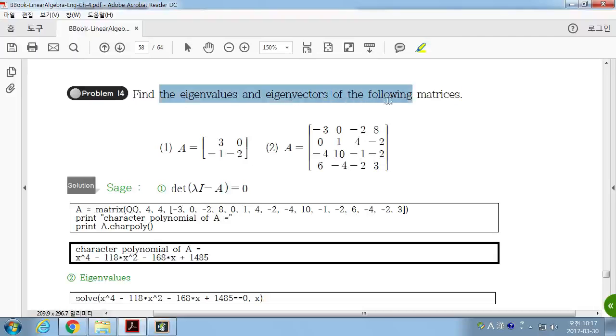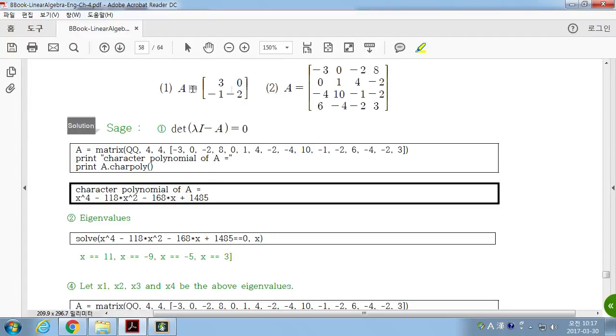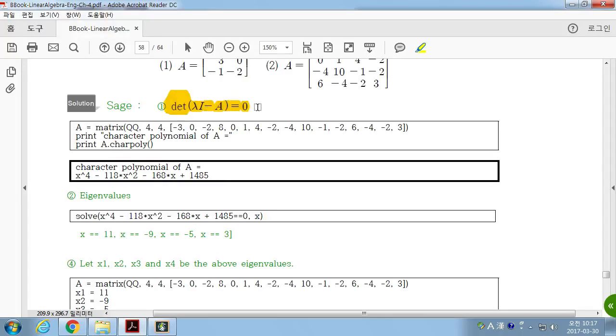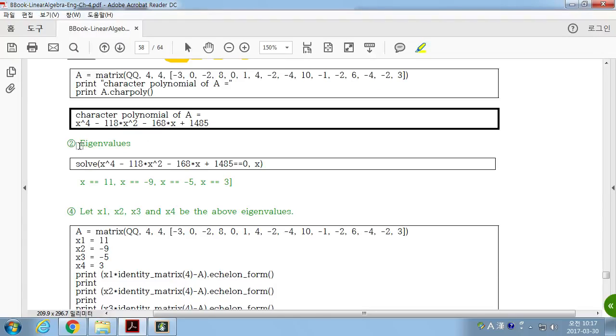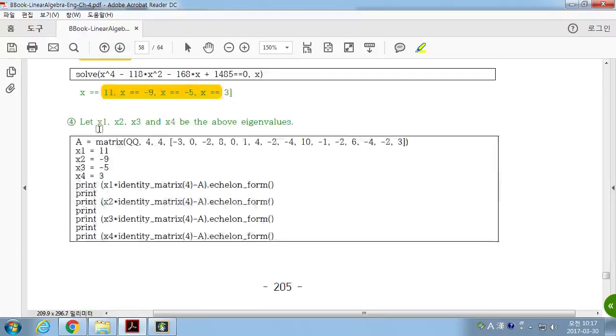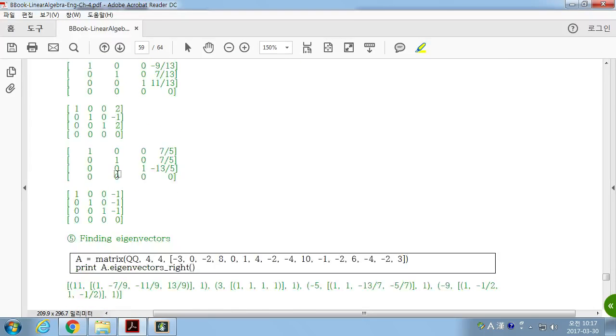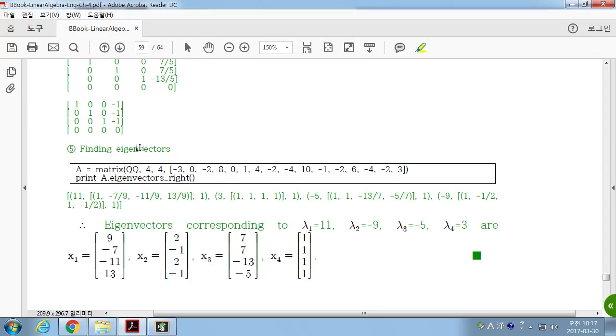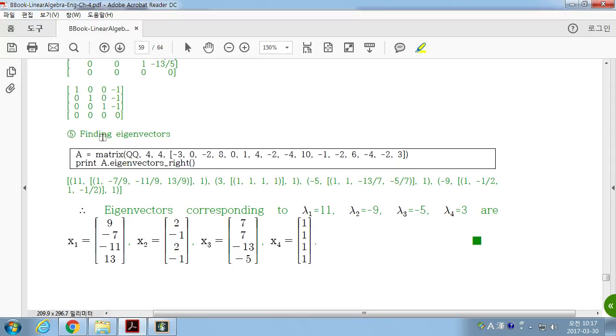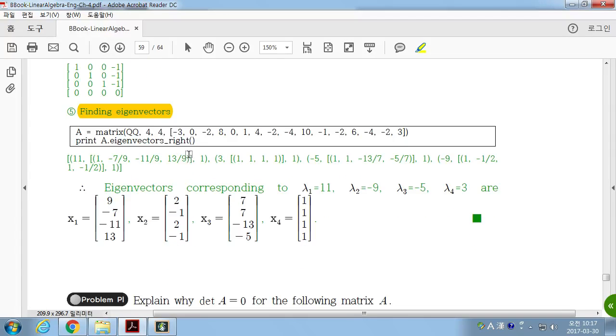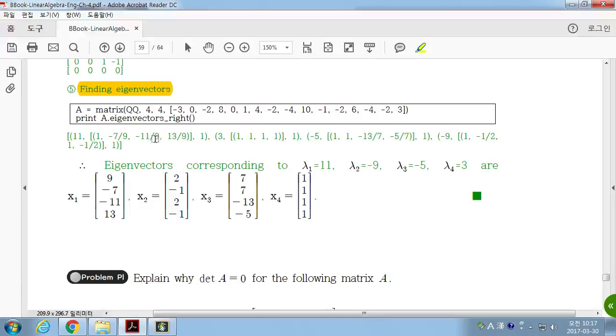Find the eigenvalues and eigenvectors of the following matrix. For a matrix, you find the characteristic polynomial and solve it to find the eigenvalues. Okay? Then solve the linear system of equations to get the solution sets. That gives you the eigenvectors. So if you just give a short command to find the eigenvectors, then that gives you this.